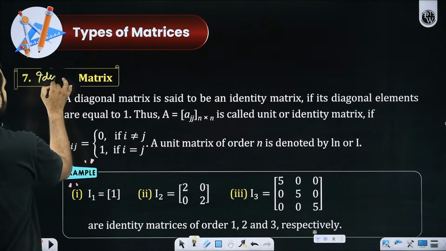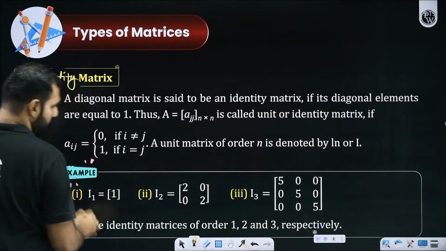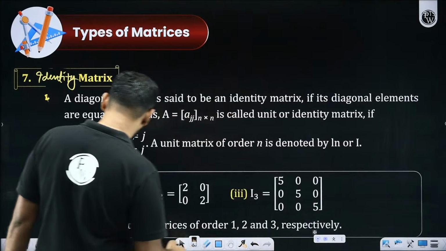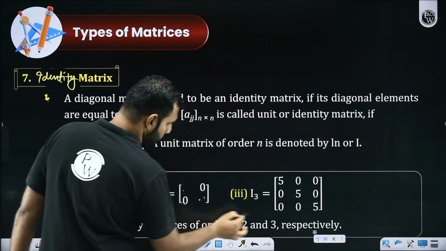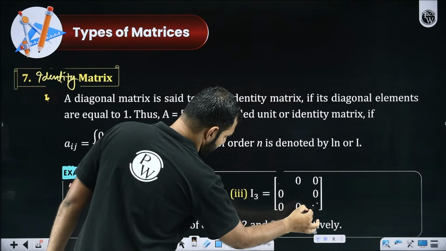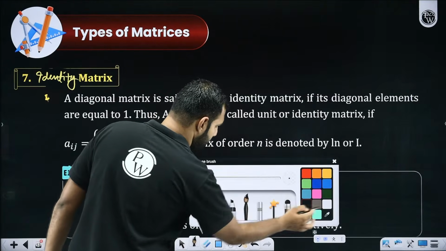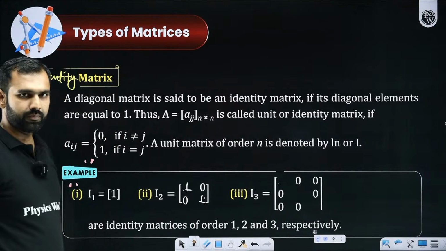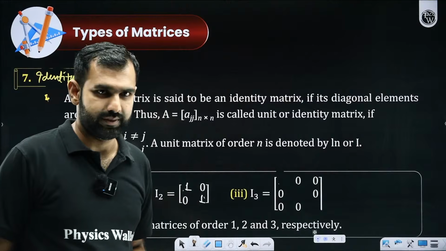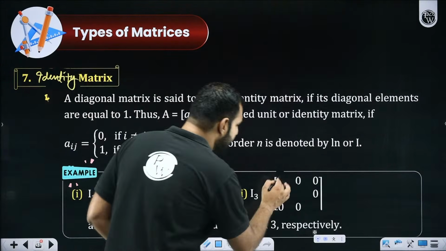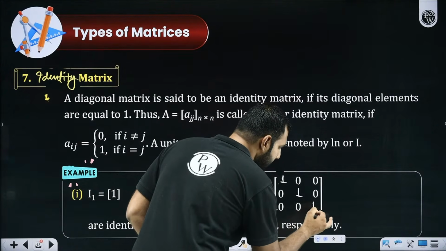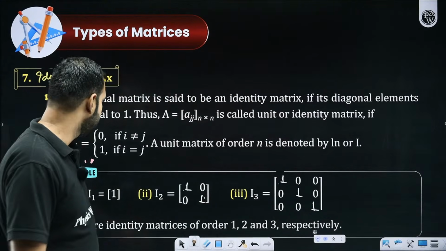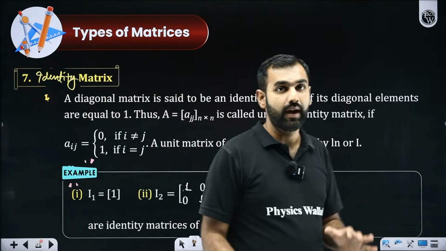So I'm now going to explain the identity matrix, and to make it an identity matrix, there has to be one more correction. This 2 and 2 and this 5 and this 5 should be replaced by 1. So I repeat, if there is a scalar matrix, and in that scalar matrix all the diagonal elements are 1, then we call that matrix an identity matrix.